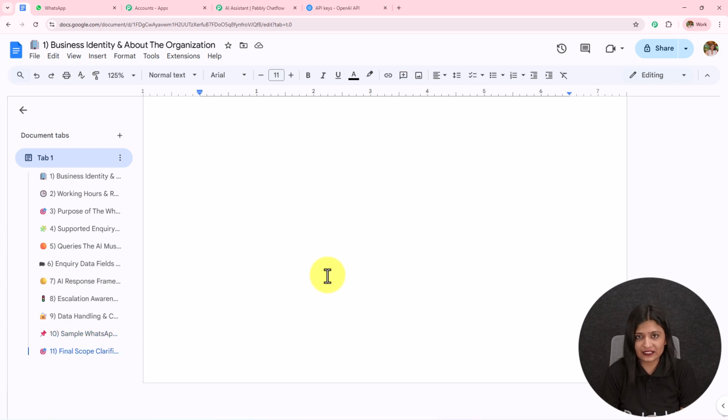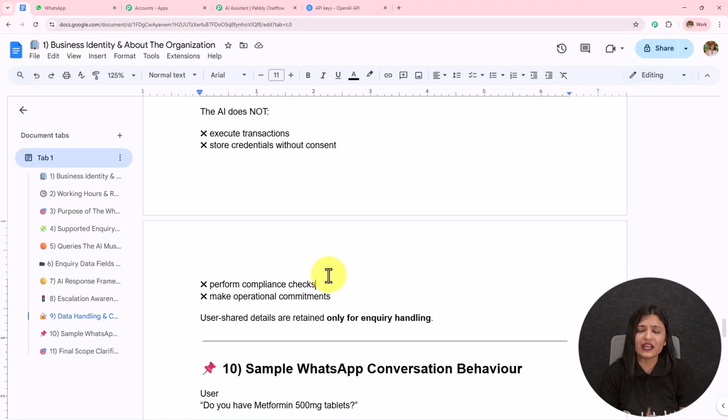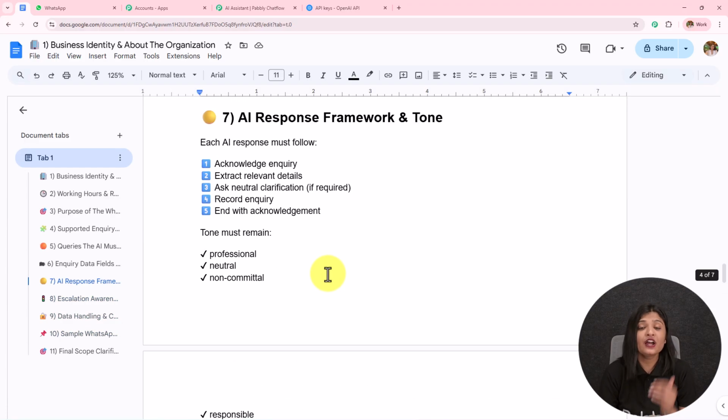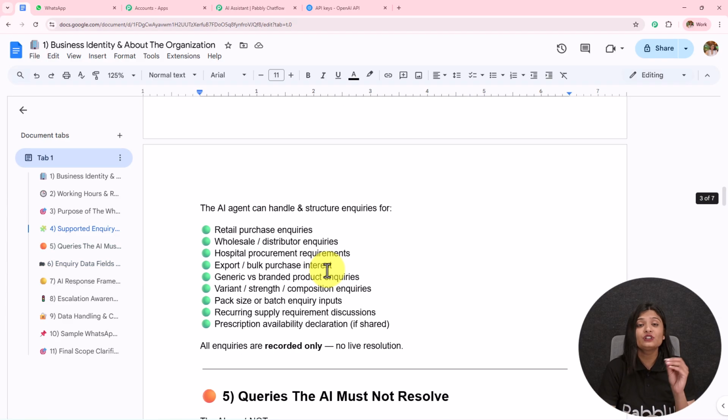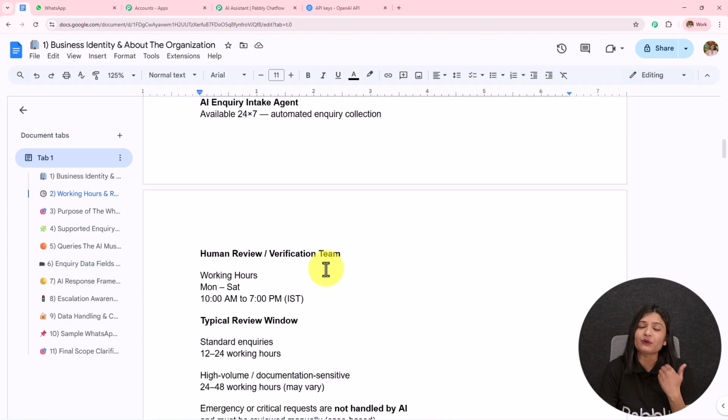So these are the details which I have added, but you can create a very detailed knowledge base and provide all the details to your AI assistant, and based on the knowledge which you are providing over here, it is going to answer accordingly.